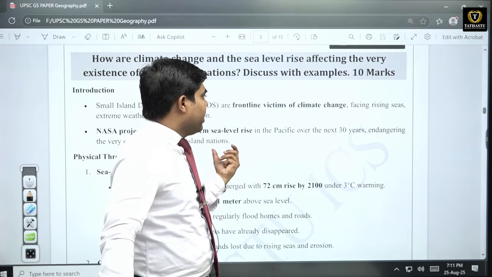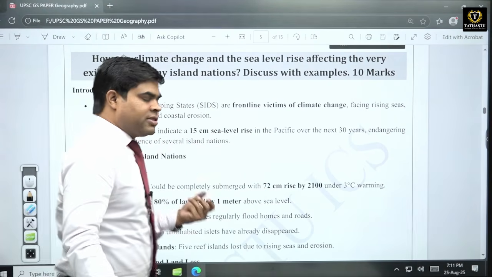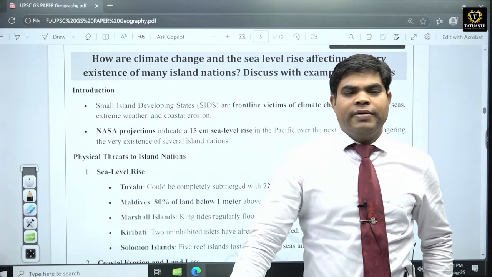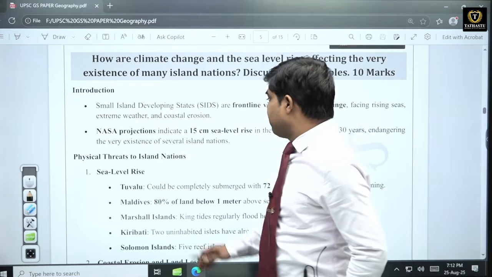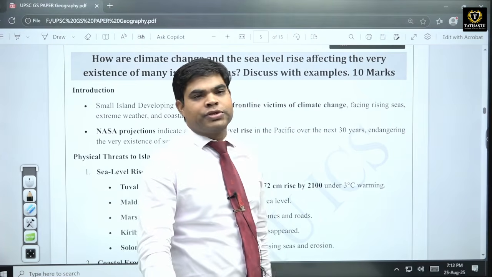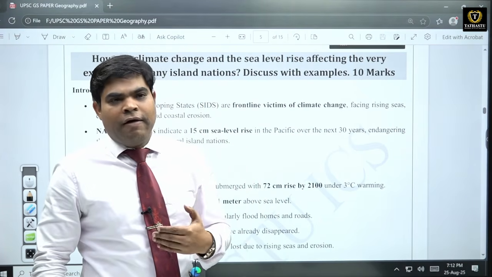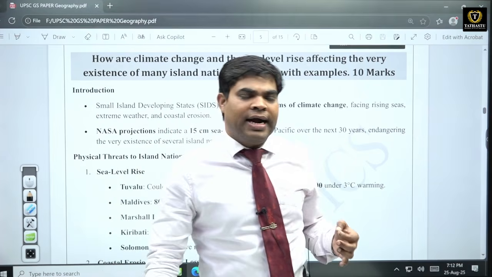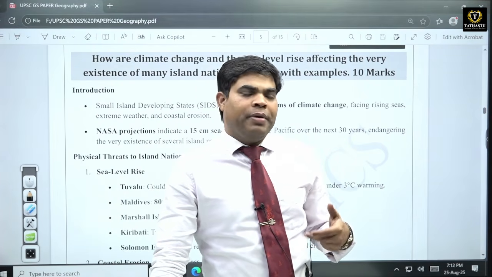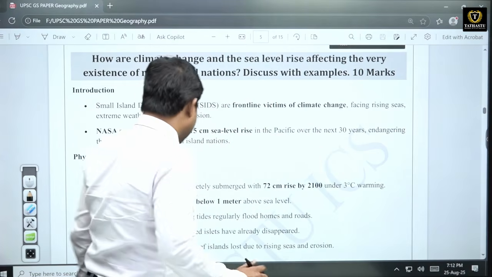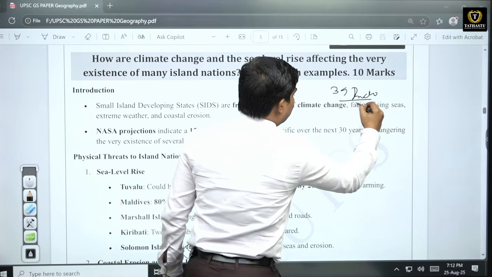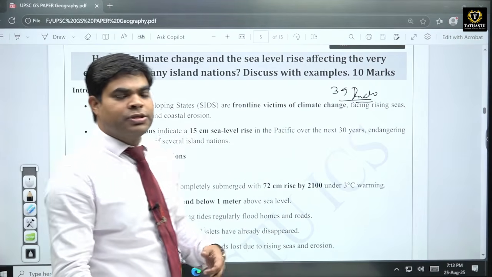Various reports, like NASA's, say that in the last 30 years, sea level has risen almost 15 centimeters. The IPCC also says, with medium confidence, that by 2100 AD, by the end of this 21st century, there will be a rise of almost 39 inches of the oceans. 39 inches means almost 1 meter, so more than 1 meter of rise will happen.